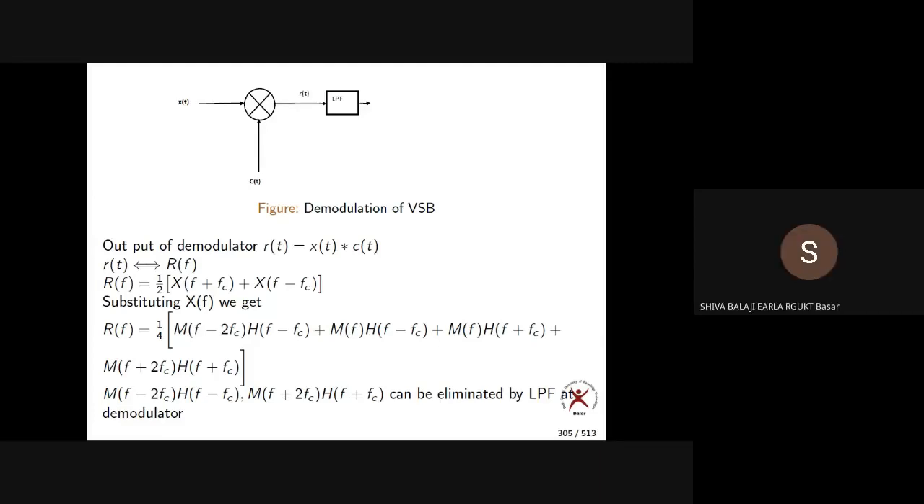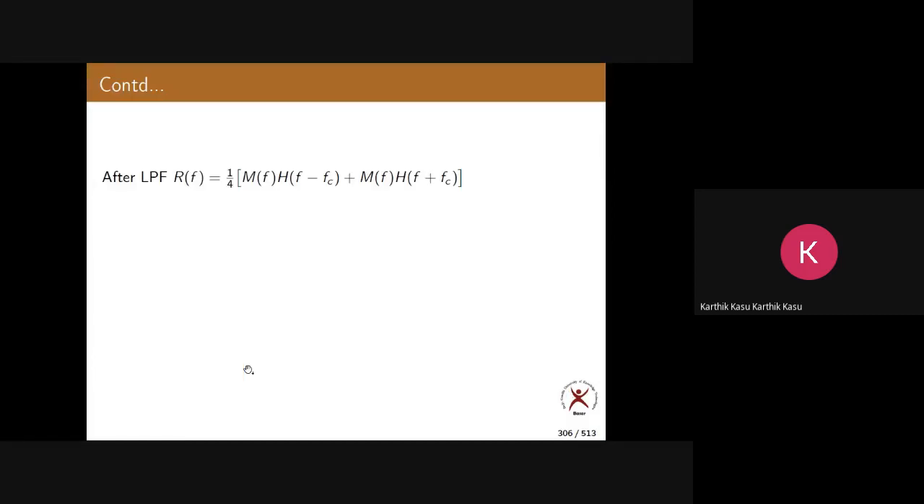2fc components will remain. So M of f minus 2fc into H of f minus fc will be eliminated by this low pass filter. So what remains after the low pass filter is this much.